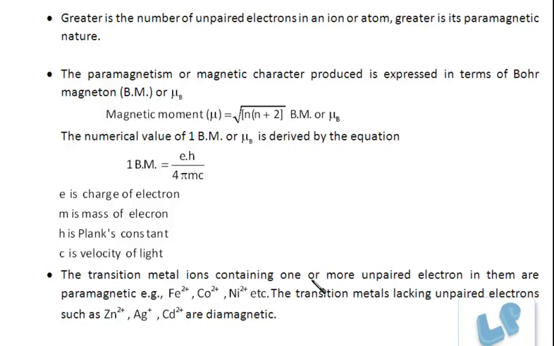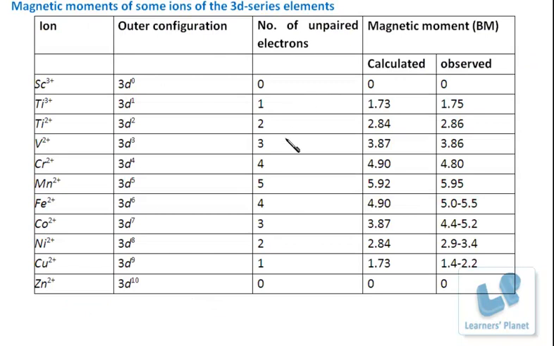The transition metal ions containing one or more unpaired electrons are paramagnetic, and the transition metals lacking unpaired electrons are diamagnetic. You can see here the magnetic moment values. These are the calculated values, and these are the observed values. They can be calculated by the paramagnetic character, that is mu is equal to square root of n into n plus 2. n is the number of unpaired electrons. That is a calculated value, and this is the observed one.